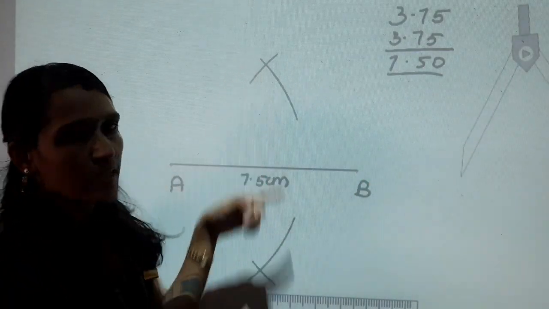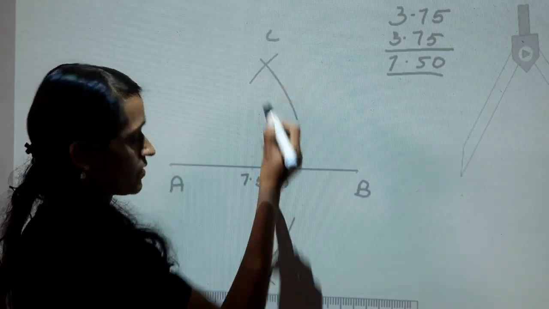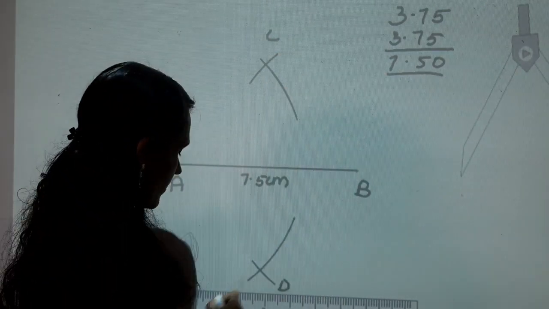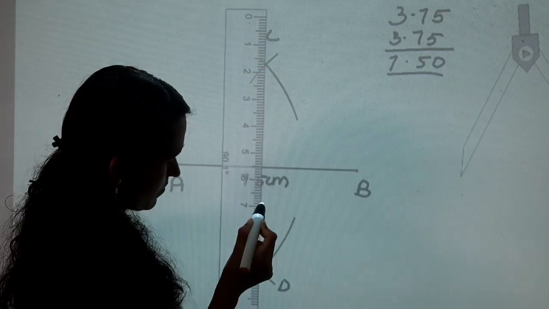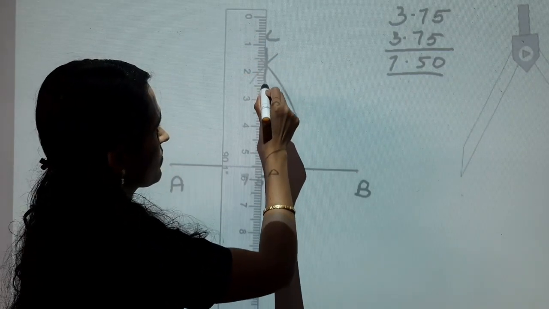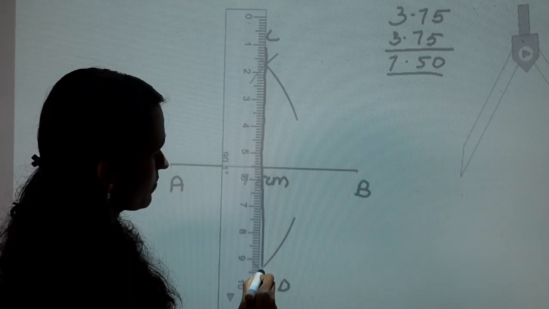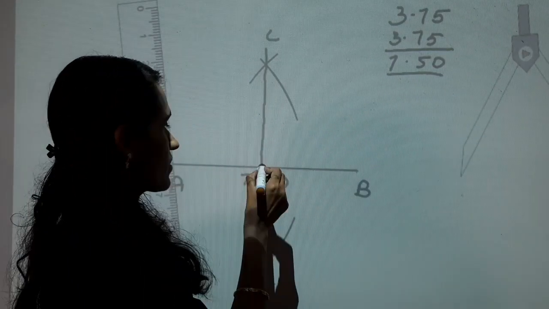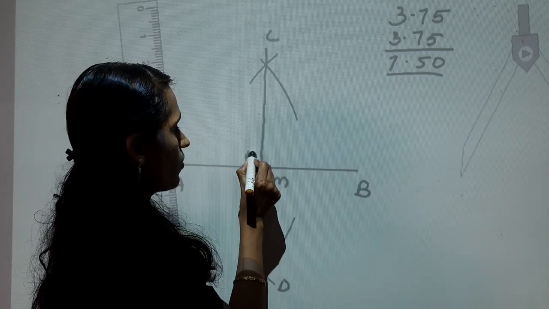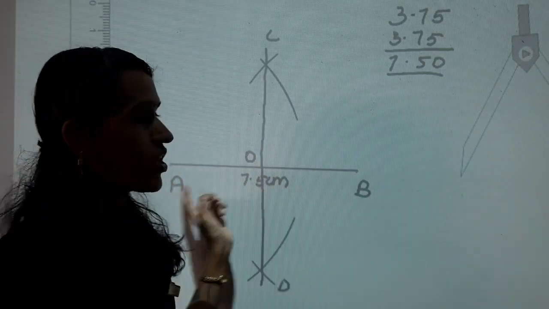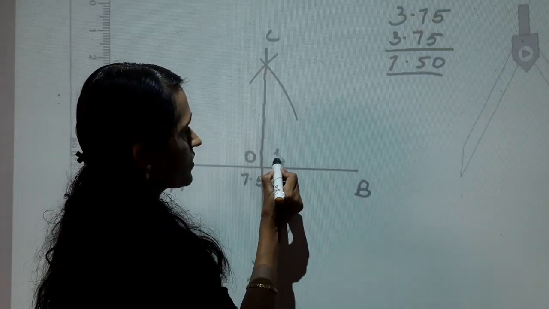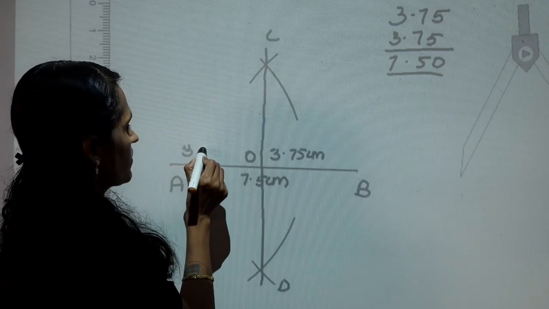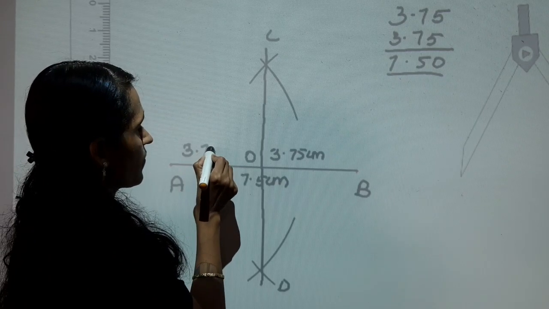Here, these arcs intersect each other. Mark these intersected points as C and D. Here, join C and D. Mark this intersected point as O. Here the line AB was bisected, that is 3.75, 3.75.